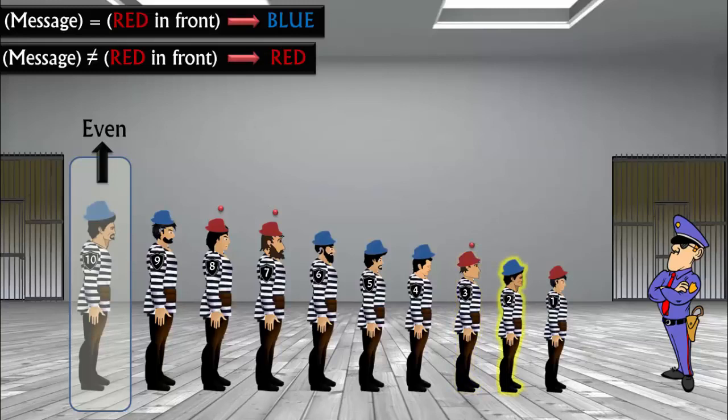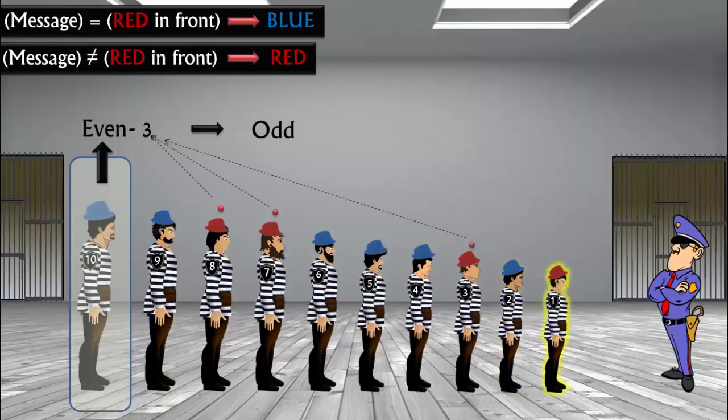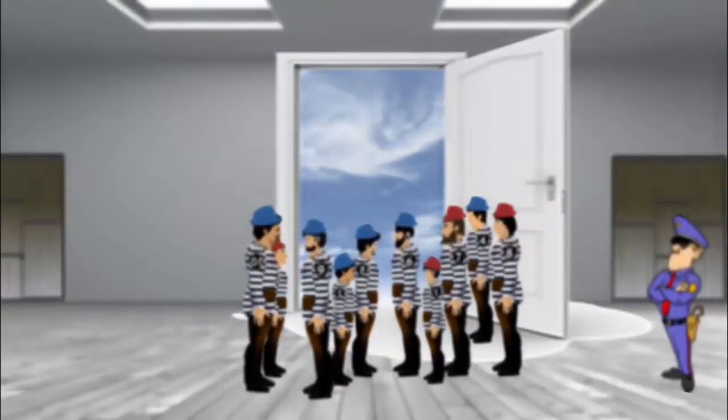For prisoner 2, the calculated message is even -3 that gives odd parity, which is equal to the parity that he sees in front. So he calls out blue. Finally, prisoner 1 has a message of odd parity. He sees 0 red hats in front of him, and 0 is an even parity number. Since these two values don't match, he calls out red. So with this strategy, they can make sure at least 9 of them answer correctly, and they all will be allowed to leave the jail.